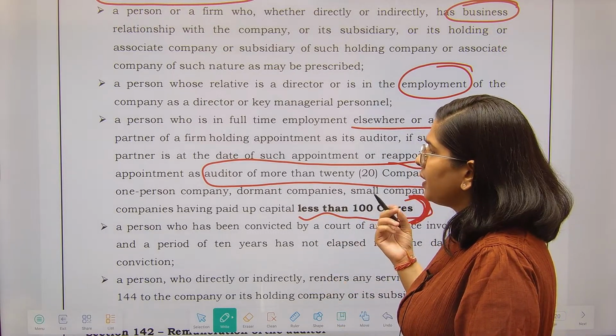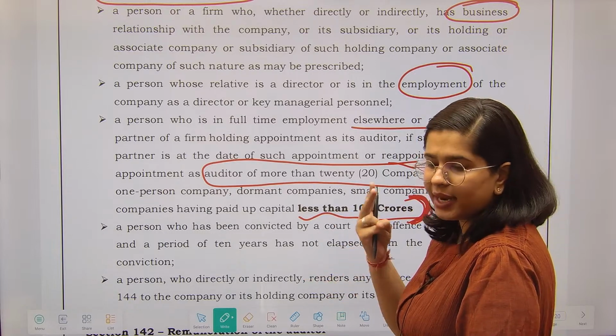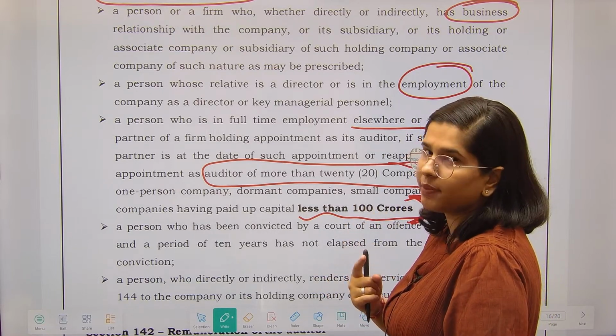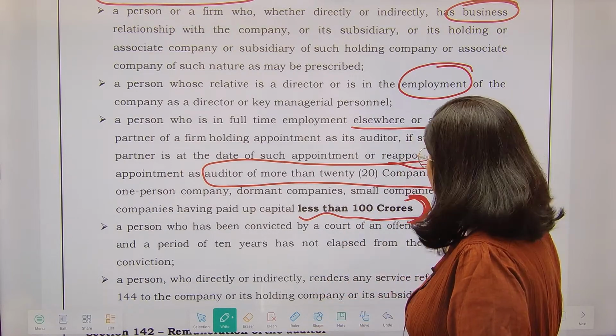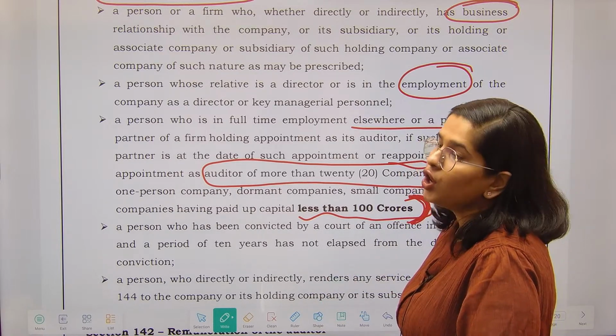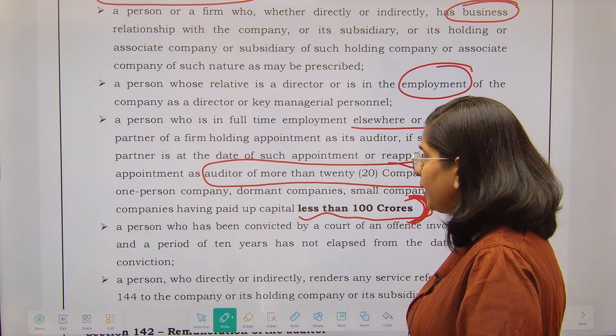Your small company, dormant company, OPC company, one person company means normally we need at least 2 persons to start a company, but we have a separate provision that a one person company can also be formed, right? And private companies which have a paid up share capital of less than 100 crores, you can do the audit of these companies. They will not be counted under the limit of 20 companies.